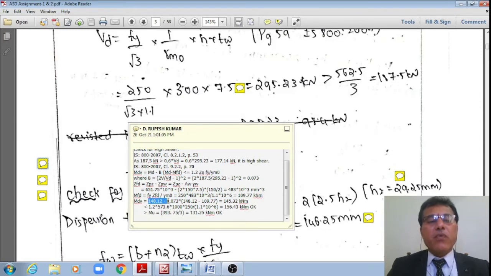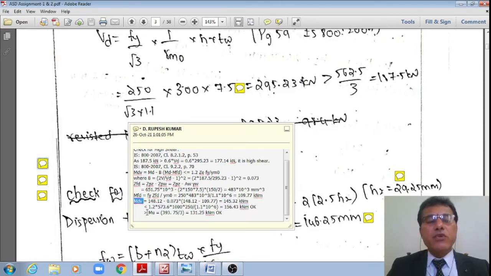MdE is equal to 148.12 minus 0.073 multiplied by 148.12 minus 109.77. That works out, say, to 145.32. However, this should be less than or equal to 1.2 ZE Fy divided by gamma m naught, substituting which I'll get 1.2 multiplied by 573.5 × 10^3 multiplied by 250 divided by 1.1 divided by 10^6. It's a value of 156.43 kilonewton meter. However, what we got, 145.32, is less than 156.43, therefore it is okay.